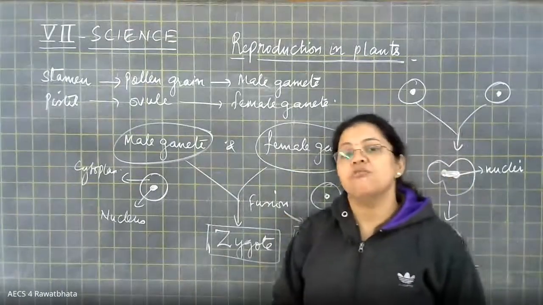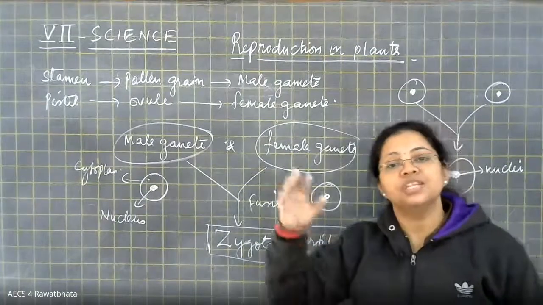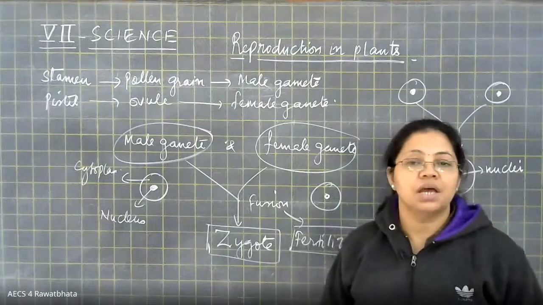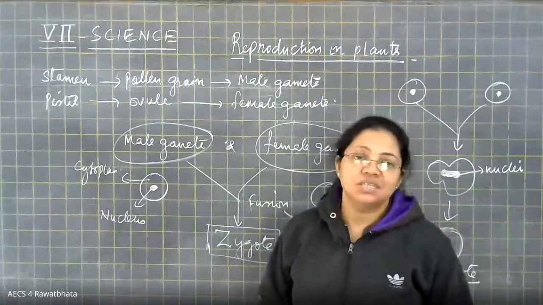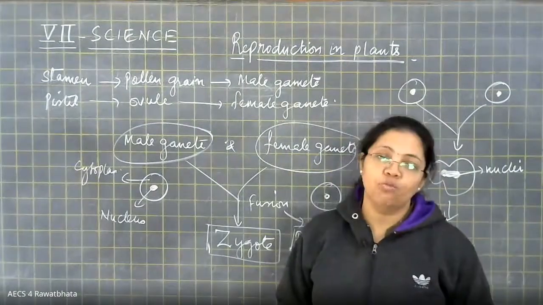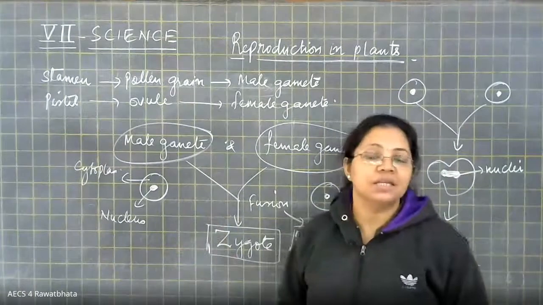By the process of pollination, the male gamete is made to reach the female gamete. Because we learn in higher classes that in most species, it is the male gamete which is motile, it can move. And the female gamete is non-motile, it cannot move.